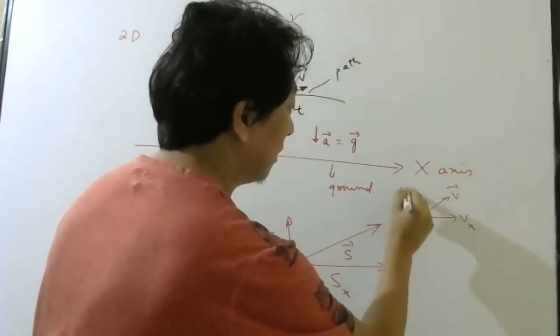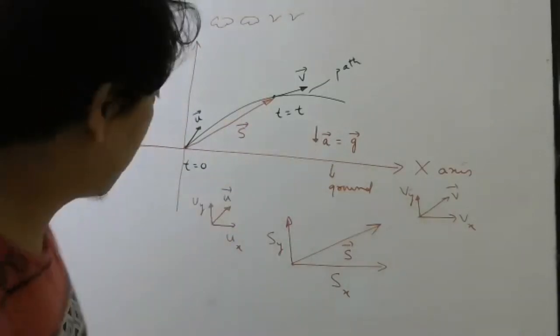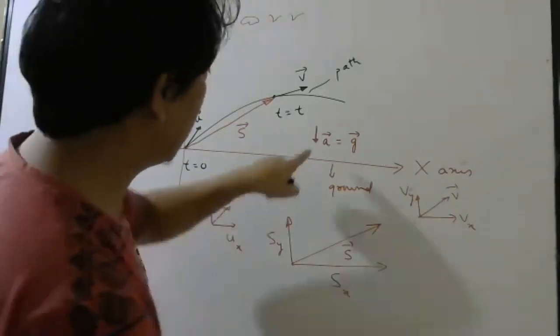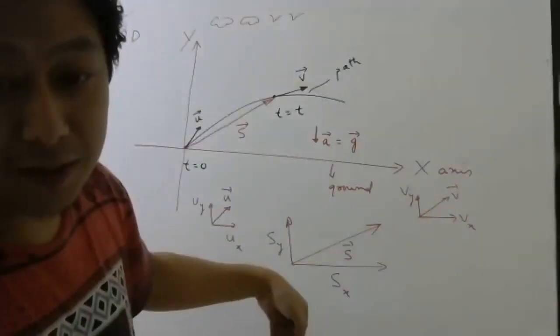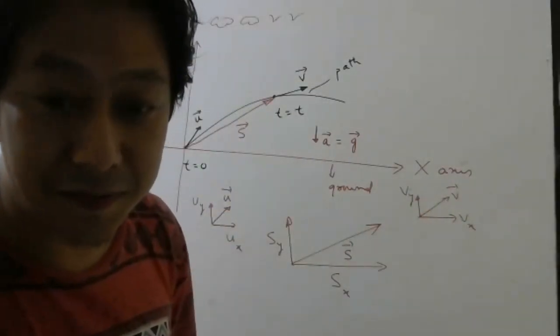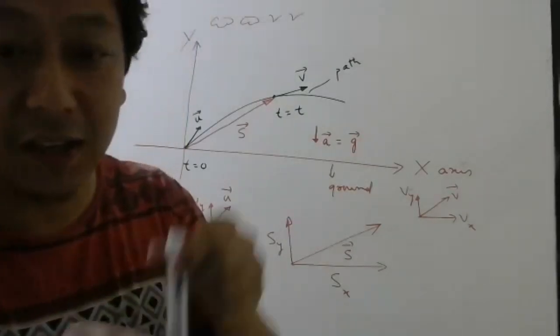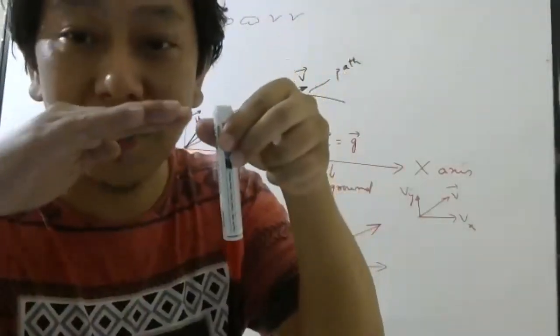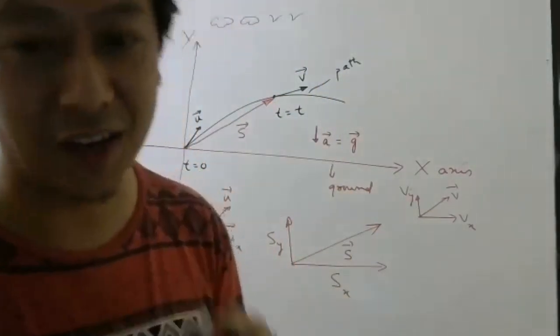By the way, if it is acceleration due to gravity, it is along which axis? Y-axis. So what will be the x component? The x component will be 0, because if a vector is along the y-axis, it cannot have an x component. So many times we have studied this while doing vectors.